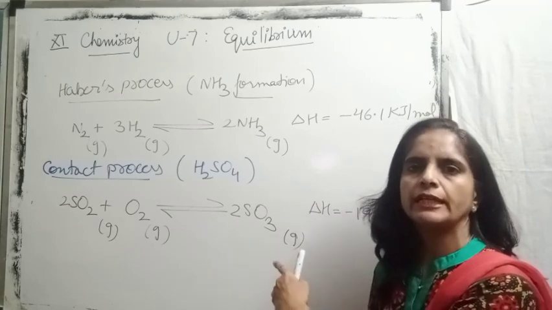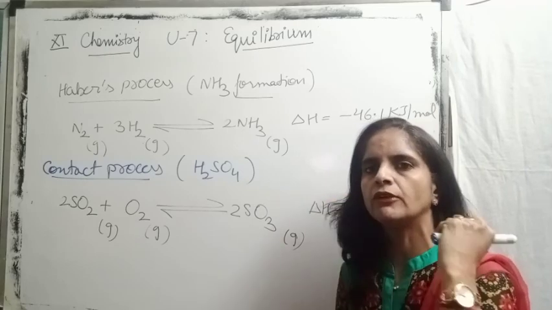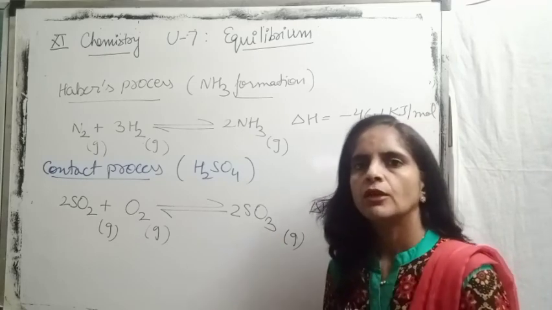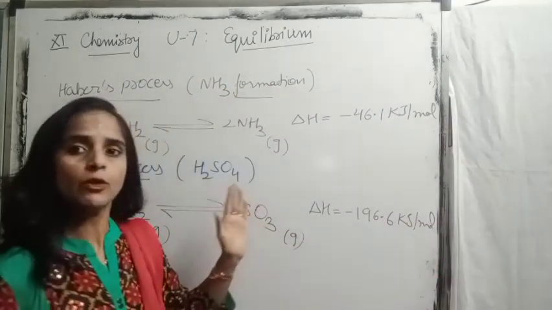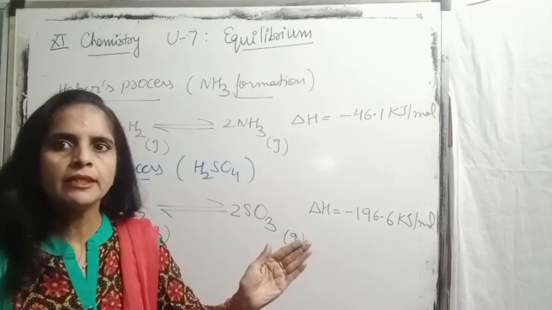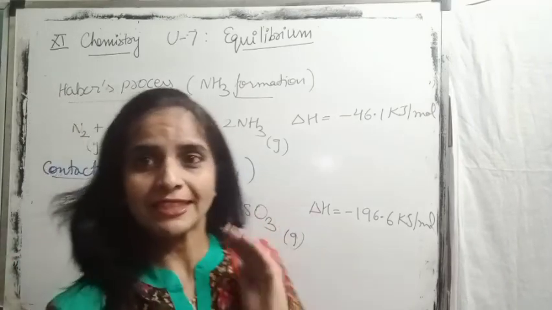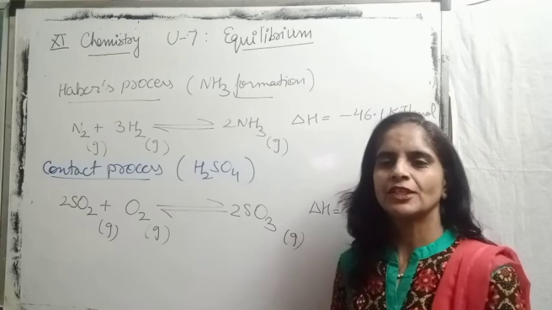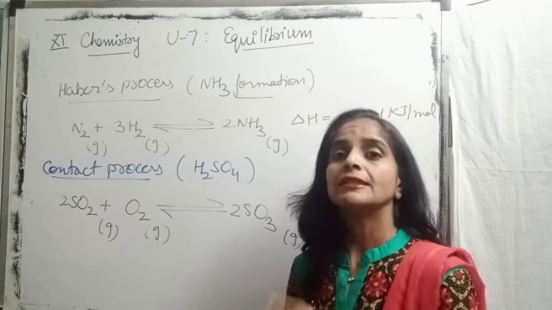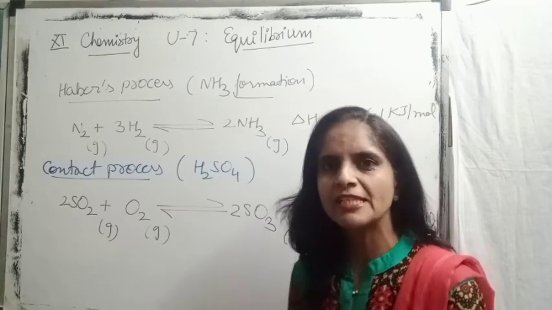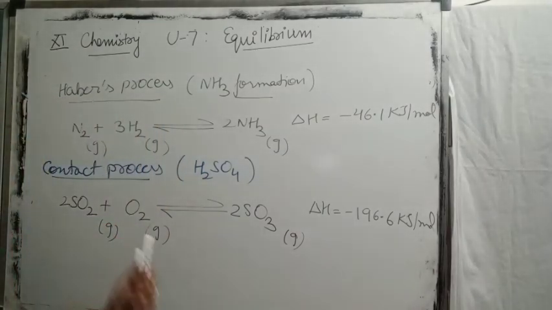This is one of the intermediate reactions for contact process which is responsible to increase the production of sulfuric acid. So on what basis you have to answer? By using Le-Chatelier's principle, what all factors are required to maximize the production of ammonia and sulfuric acid. With this lecture, the different factors which are affecting equilibrium stage, their commercial importance, Le-Chatelier principle, all these parameters we have covered in this lecture. So please do these questions.